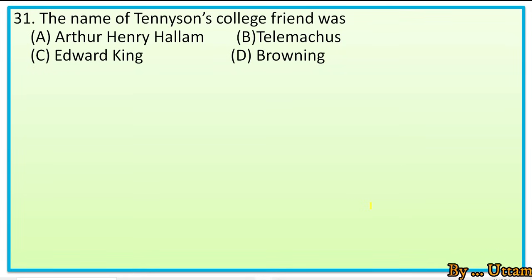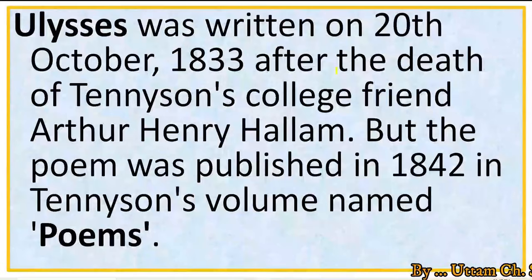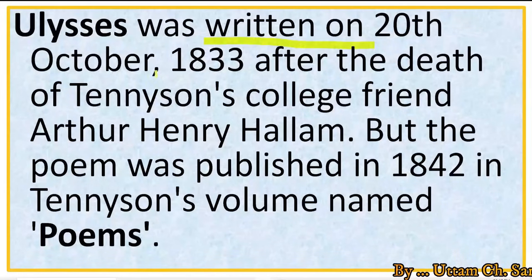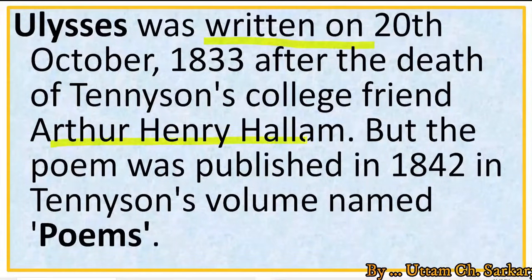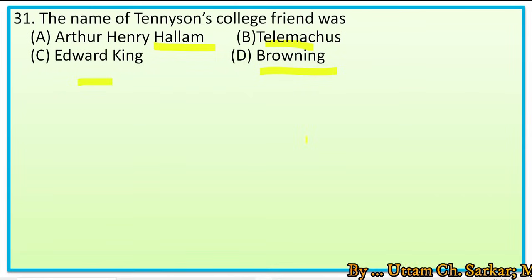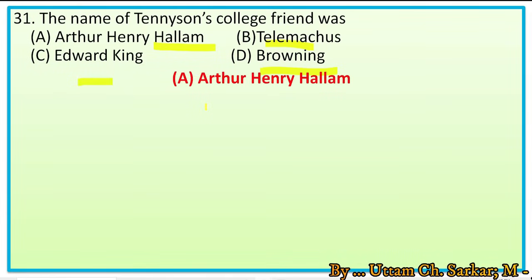The name of Tennyson's college friend was, the options are Arthur Henry Hallam, Telemachus, Edward King, Browning. We know that Tennyson's Ulysses was written on 20th October 1833 after the death of Tennyson's college friend Arthur Henry Hallam, and the poem was published in 1842. So the name of Tennyson's college friend is obviously Arthur Henry Hallam. The right option is A, Arthur Henry Hallam.